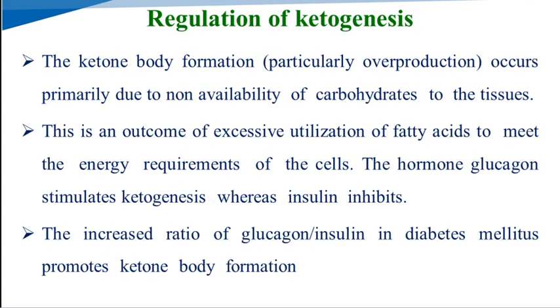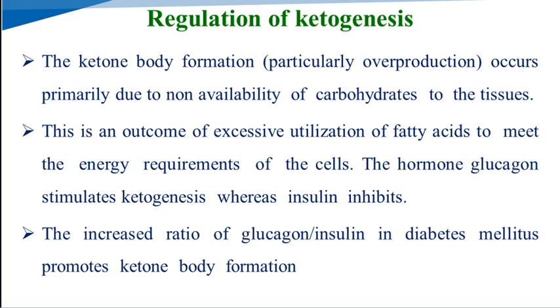Next, regulation of ketogenesis. The ketone bodies formation occurs primarily due to the non-availability of carbohydrate to the tissue. Carbohydrates are useful as the energy source for the tissues. Whenever carbohydrates are not available, ketone body formation occurs. This is the outcome of excessive utilization of fatty acids to meet the energy requirement of the cells.